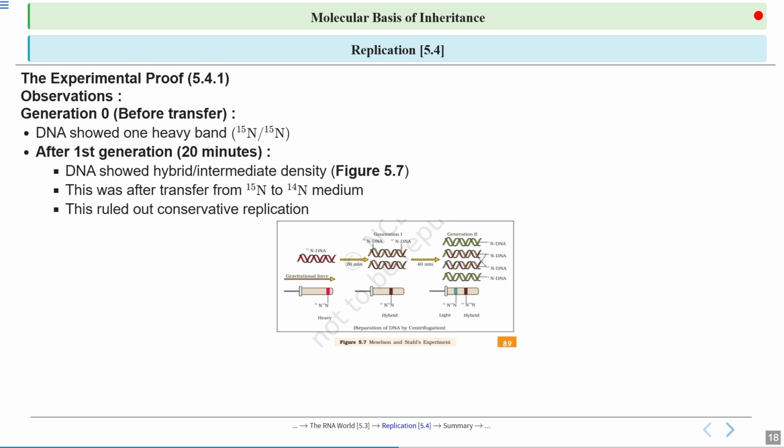Conservative replication has this idea that parent DNA will act as a template, but it will remain intact. Nothing will happen to this parent DNA. It will remain intact, and then another new species of DNA will be created. But this experiment has ruled out this conservative replication idea.